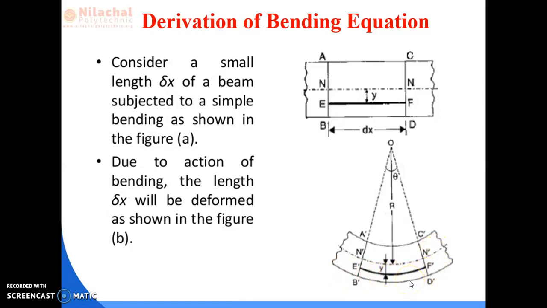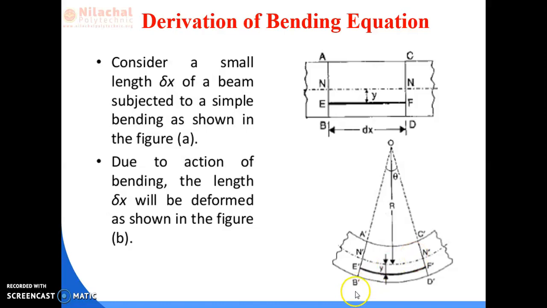During this bending of the beam, the lines AC, BD, EF, NN will all change into different shapes, that is AC to A'C', BD to B'D', EF to E'F', NN to N'N'.